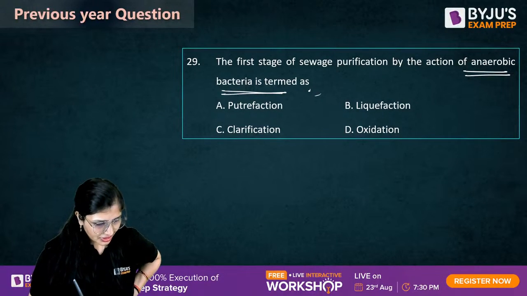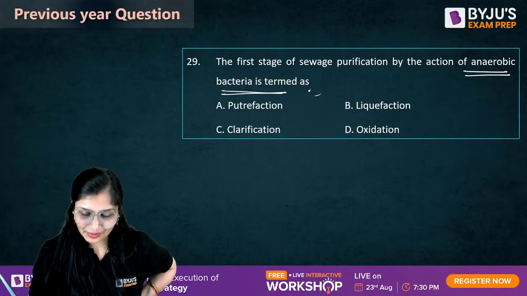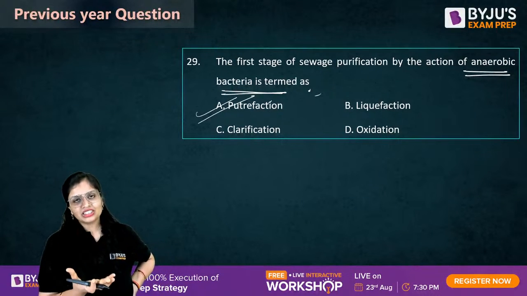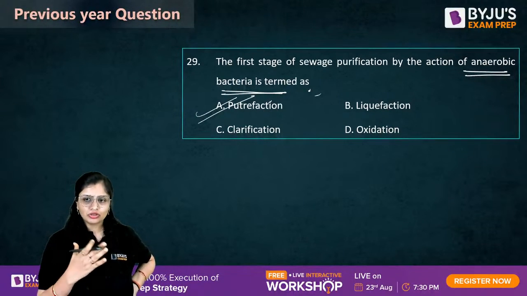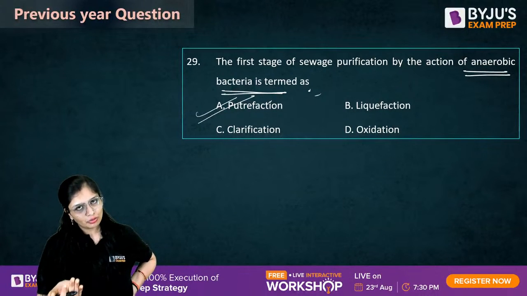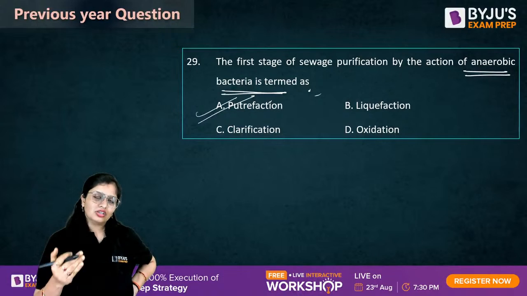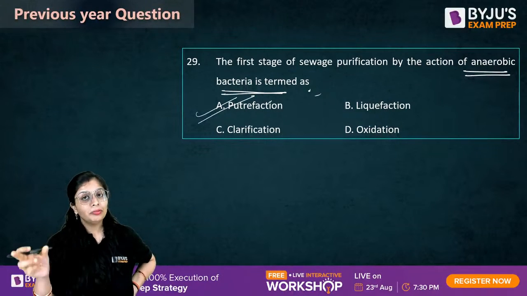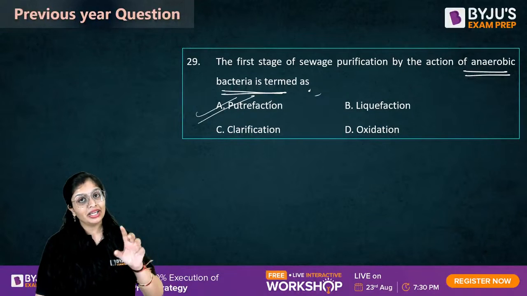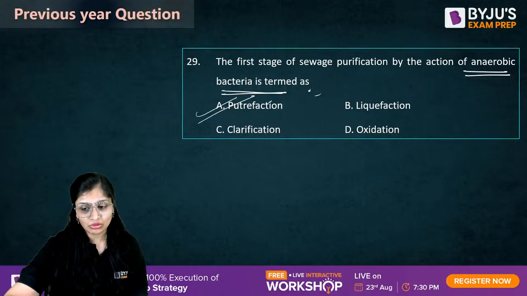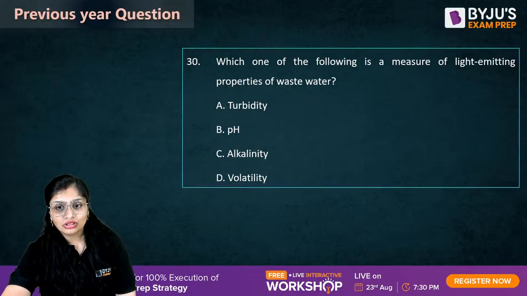Very good. Okay, correct. It is putrefaction. It converts complex material. Putrefaction is the process of sewage purification by the action of anaerobic bacteria, which converts organic matter into simpler compounds. So whenever anaerobic bacteria come up, make sure it is putrefaction. Maximum students mark oxidation. I don't know why. So, 30th.